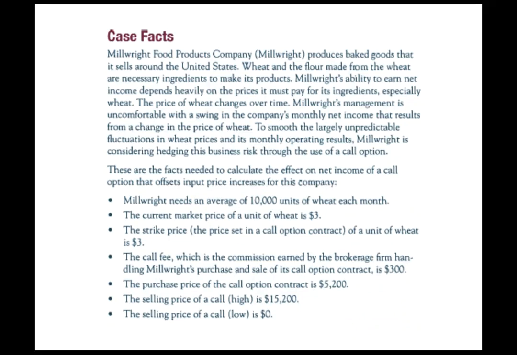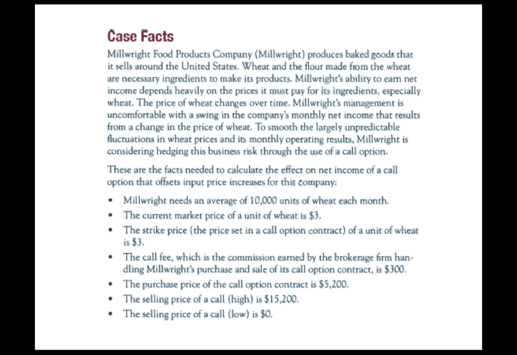In this case, Millwright Food Products Company, so we're just going to call it Millwright, produces baked goods that it sells around the United States. Wheat and the flour made from the wheat are necessary ingredients to make its products. Millwright's ability to earn net income depends heavily on the prices it must pay for its ingredients, especially the wheat. The price of wheat changes over time, and Millwright's management is uncomfortable with a swing in the company's monthly net income that results from a change in the price of wheat. To smooth the largely unpredictable fluctuations in wheat prices and its monthly operating results, Millwright is considering hedging the business risk through use of a call option.